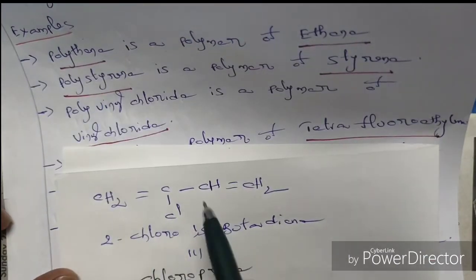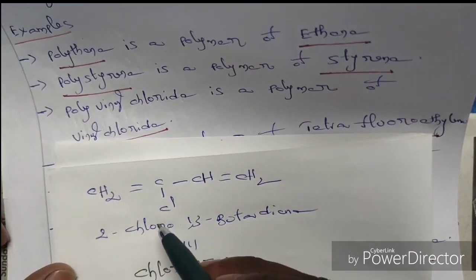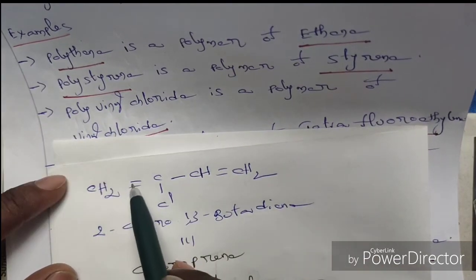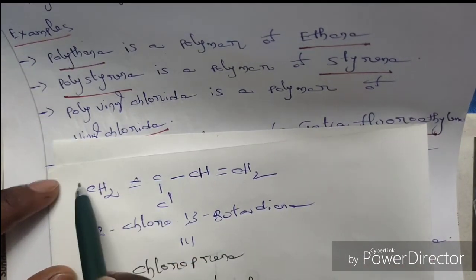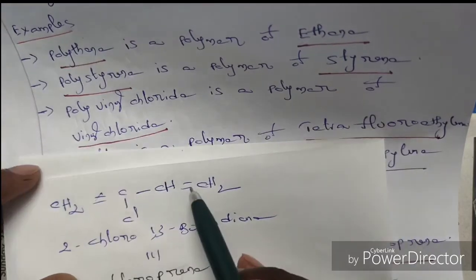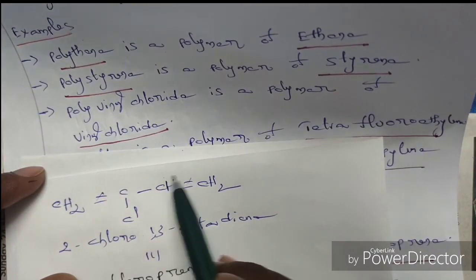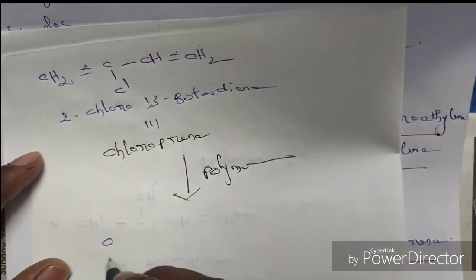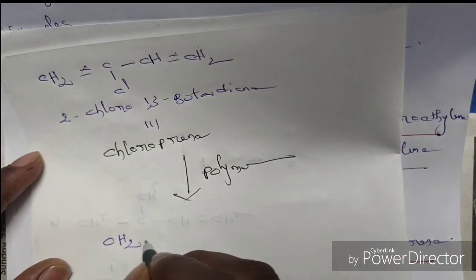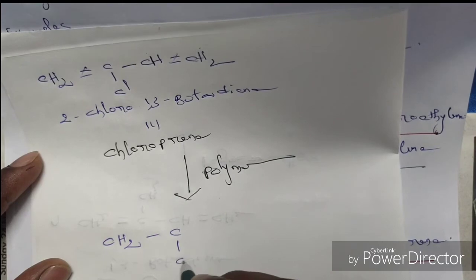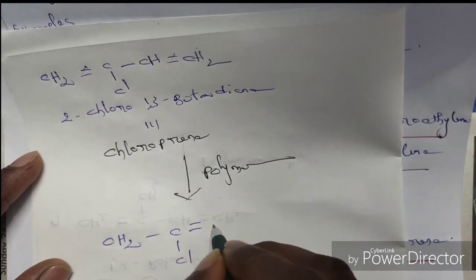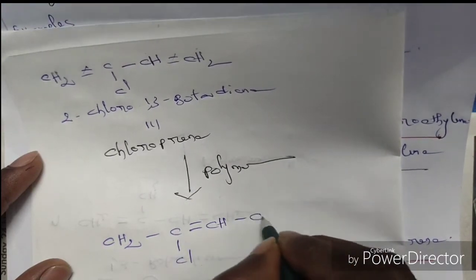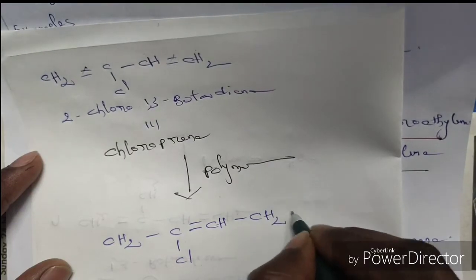Again, just like natural rubber isoprene, here this pi bond will be broken and forms two active bonding sites. This pi bond will be broken, leading to the formation of 2 active bonding sites. So CH2 single bond CCl double bond CH single bond CH2, with single bonds at both ends.